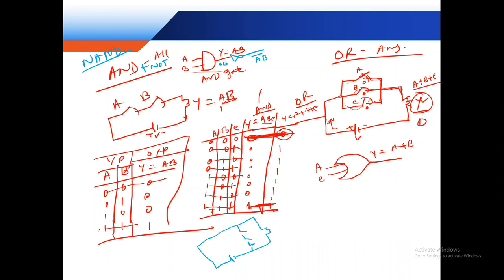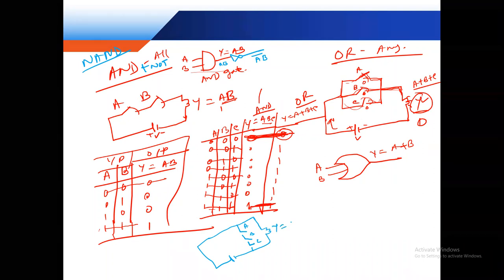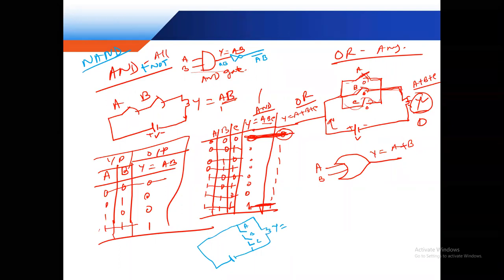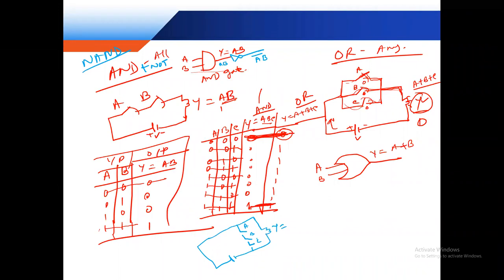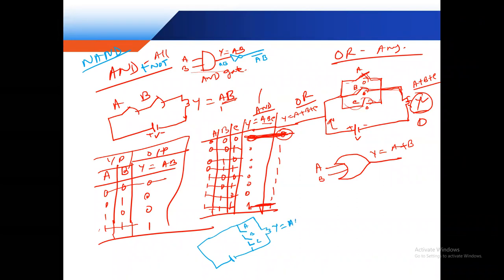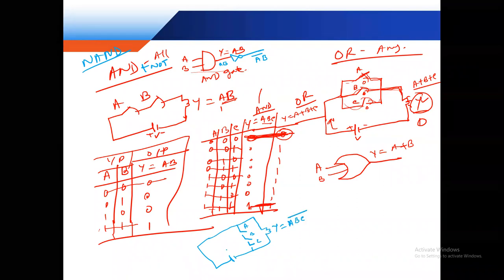Suppose there are 3 inputs, so 3 switches: A, B, and C. If you get 2 inputs, then 2 switches; 3 inputs, then 3 switches. So Y is equal to A, B, C bar.